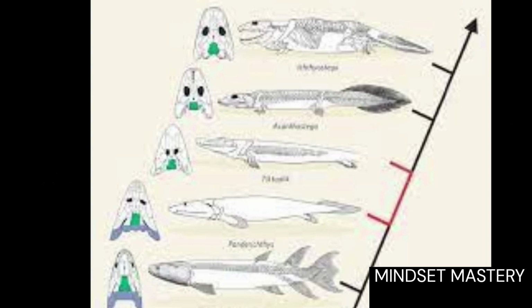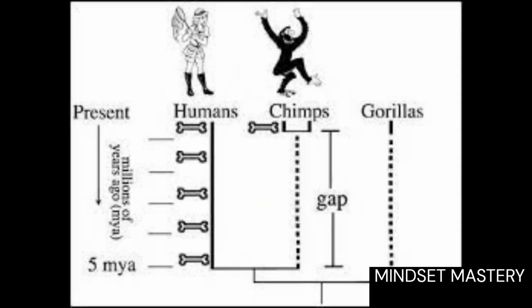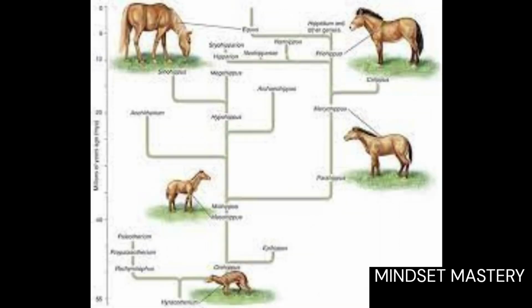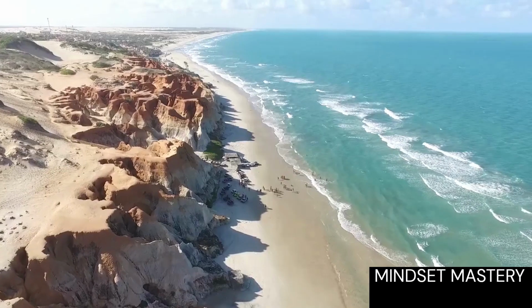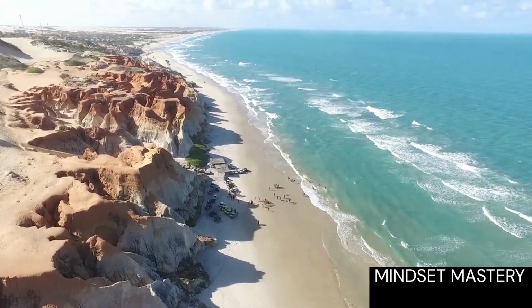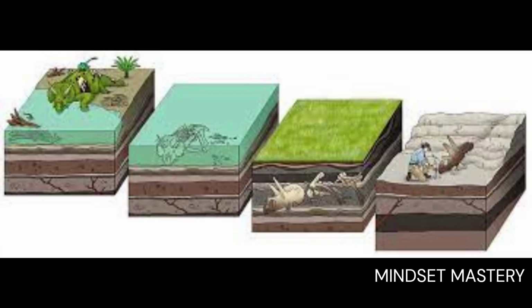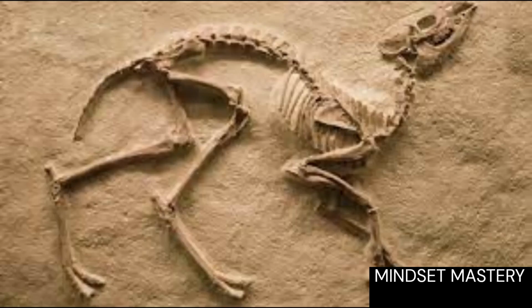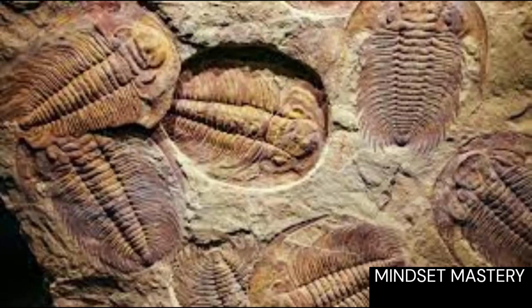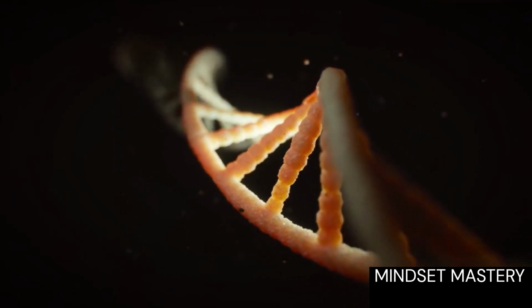Argument No. 3. The gaps in the fossil record disprove evolution. Critics often point out gaps in the fossil record as evidence against evolution. While there are still gaps to be filled, the absence of certain fossils does not invalidate the vast array of evidence supporting evolution. It is essential to consider that fossilization is a rare event, and the fossil record is inherently incomplete. However, the existing fossils provide a compelling narrative, showcasing the progression of species and the patterns of diversification over time.